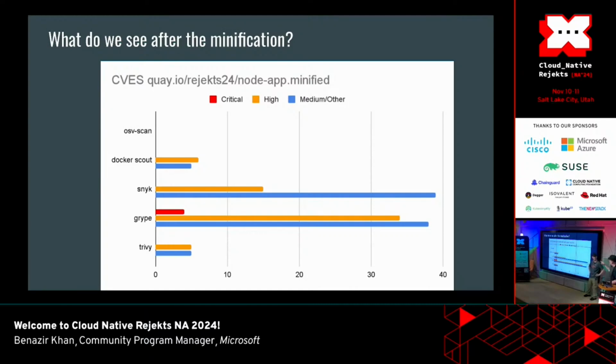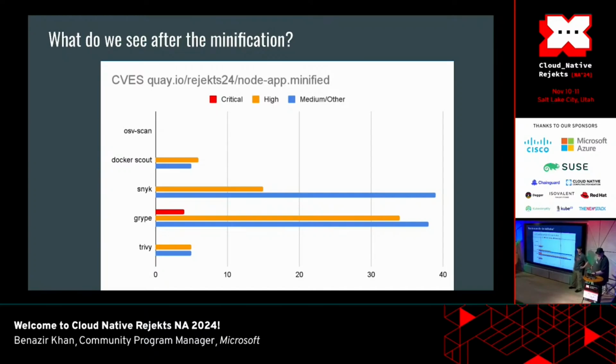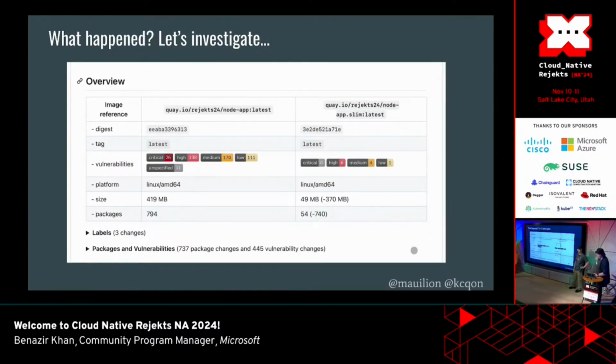We can see OSV scan doesn't find anything. Claire will also not find anything, but we'll talk about why that is here in just a minute. But Docker Scout's down, Snyk's down, Grype's down, and Trivy is way more tame than it was previously. So let's see what happened.